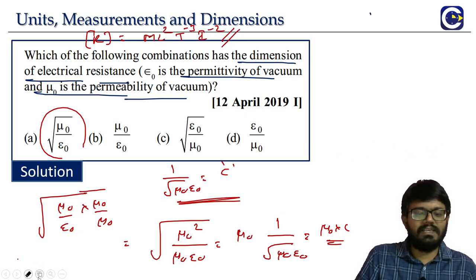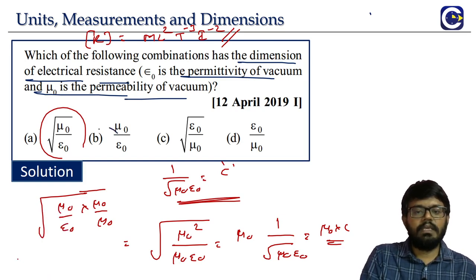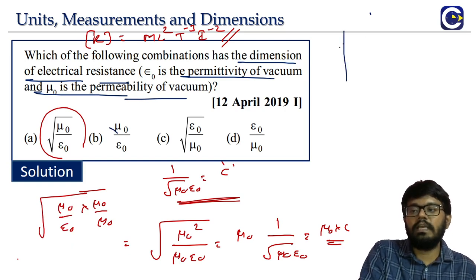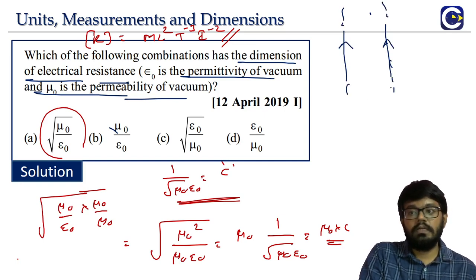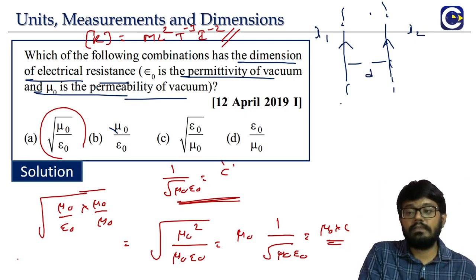So look at this. The dimensional formula of this option here is coming as mu naught into C. So we should know what the dimensions of mu naught are. This is the general formula that we will use, easy and straightforward. If you have two parallel wires carrying currents I1 and I2 separated by distance d, these are assumed to be infinitely long wires.